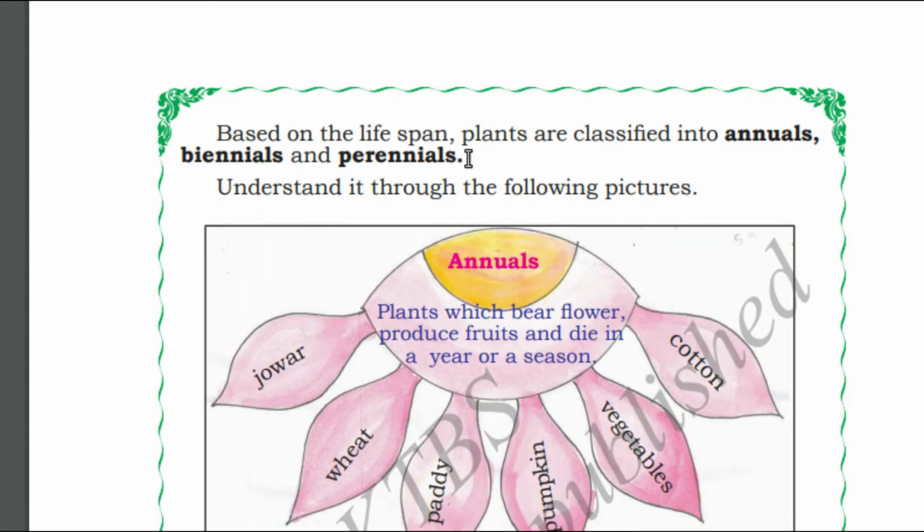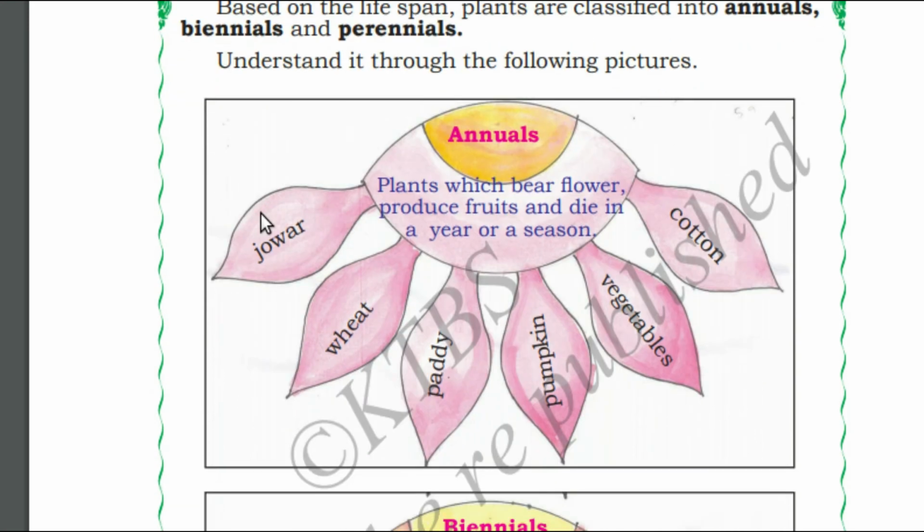Based on lifespan, plants are classified into annuals, biennials, and perennials. Now let us understand what this means. Annuals: plants which bear flowers, produce fruits, and die in a year or a season are called annuals.